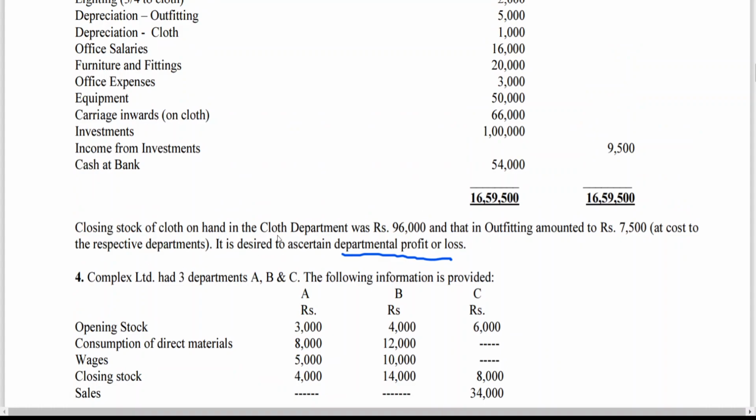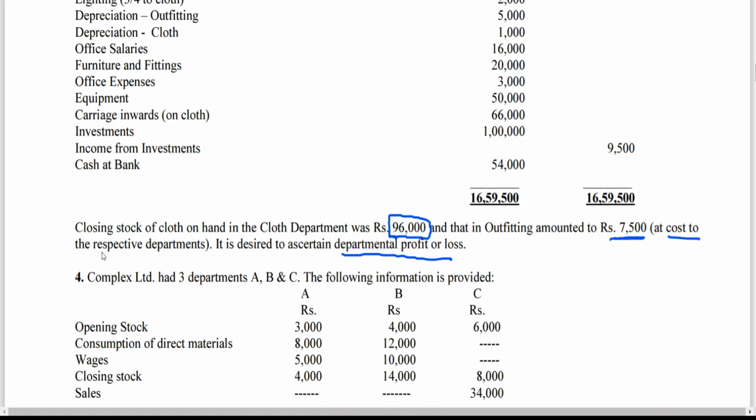Closing stock of cloth on hand in the cloth department was 96,000, no problem. Cloth department is buying the goods, selling and transferring. This is closing stock. But outfitting department 7,500.